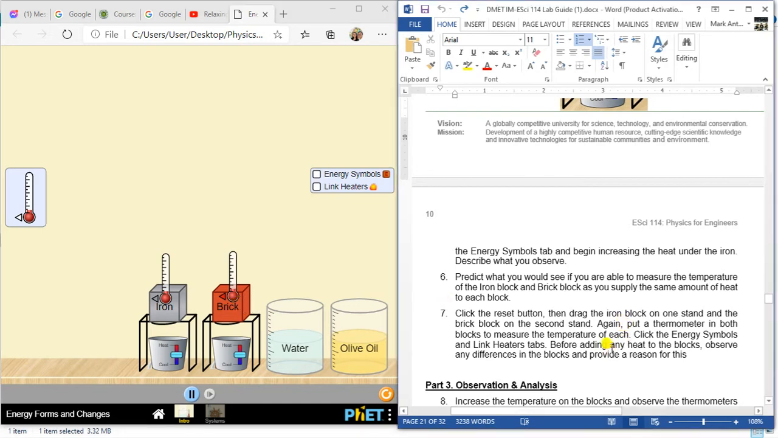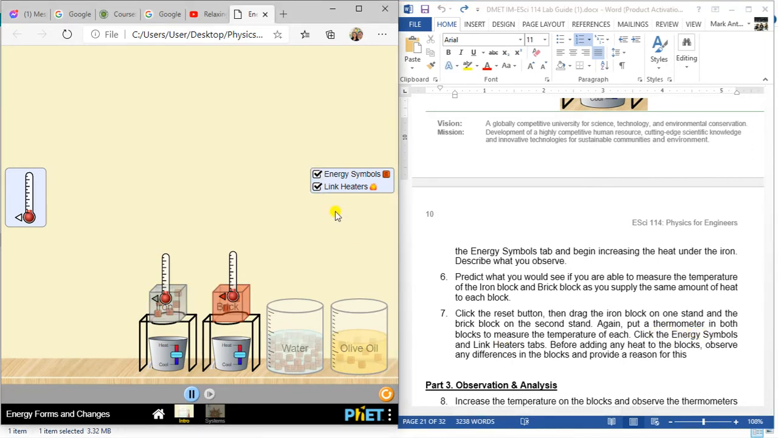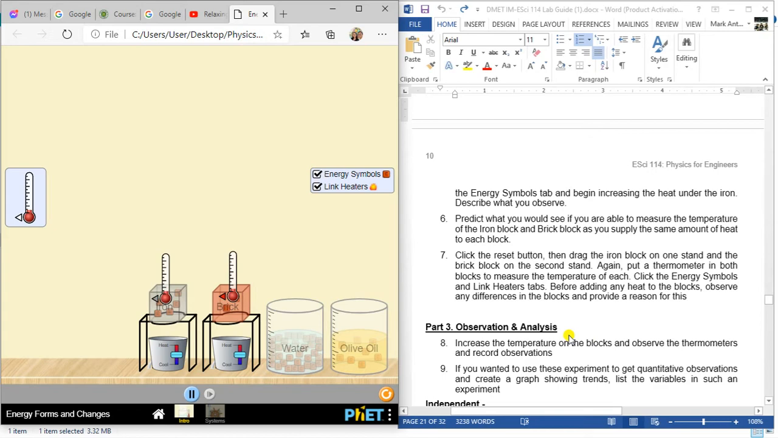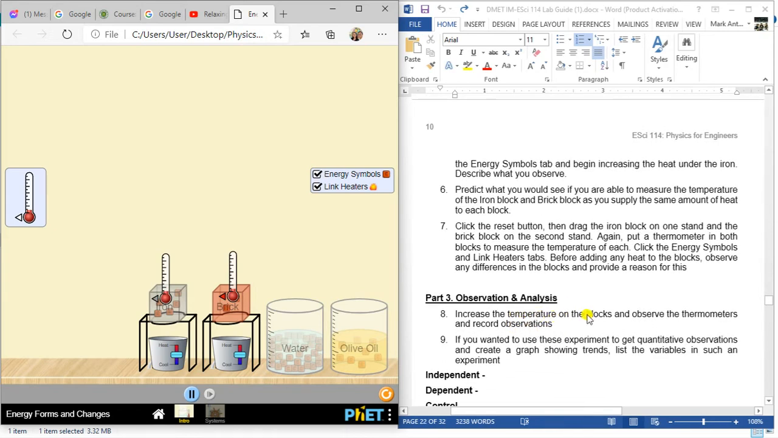Next here, before adding any heat to the blocks, dapat i-click sa nimong energy symbol and link heaters. Click nimong duha. So, meaning, naka-activate na ang link heaters. So, if imo ni i-change ang knob on either of this heater, so increase na yung heat, mapasiga na nato. So here, observe any differences in the blocks and provide a reason. The next, increase the temperature on the blocks and observe the thermometer recorded. So ang kaning gipasabot niyang observe any differences in the blocks and provide a reason for this.